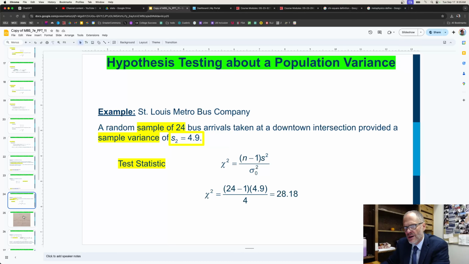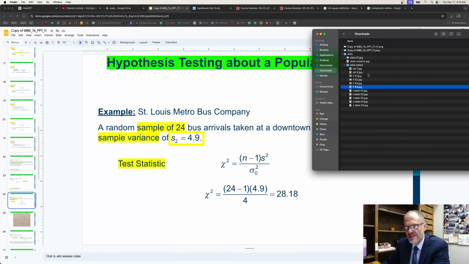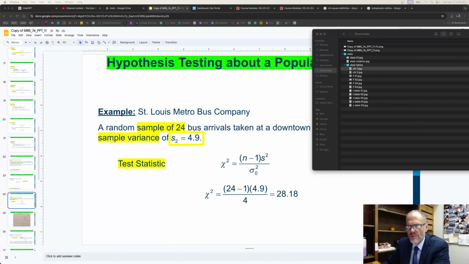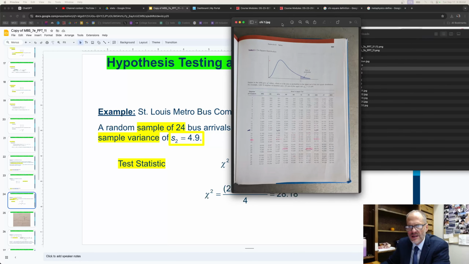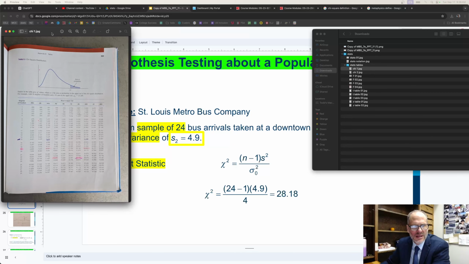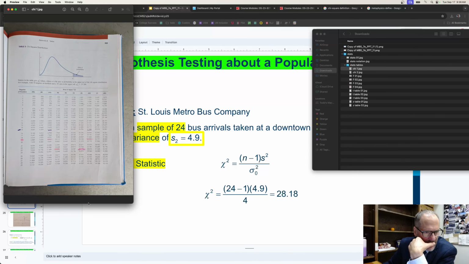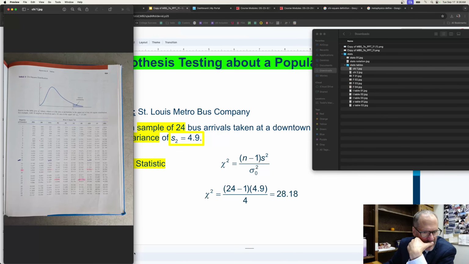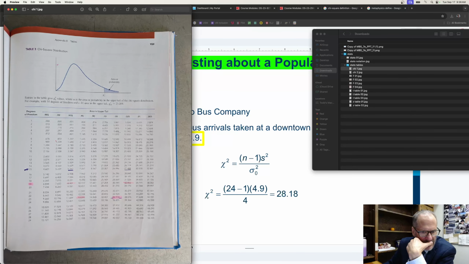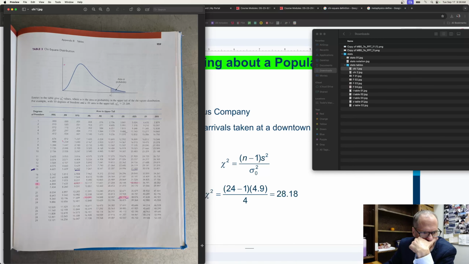So let's open up our table and see if we can make sense from our table of what we need to do. I bring this table over here, and let's make this bigger. There we go, it's as big as I can get it.